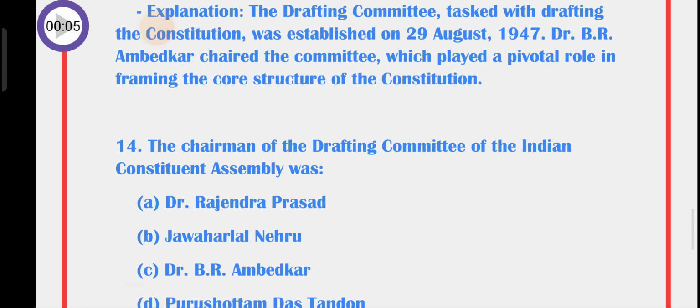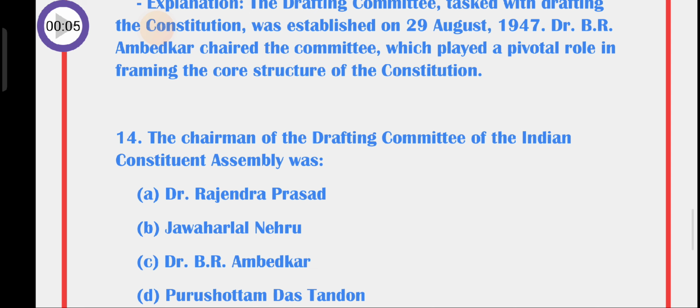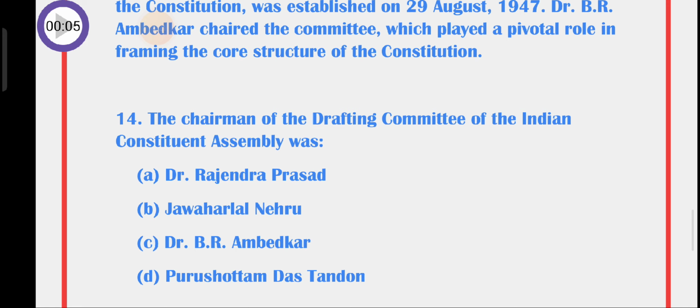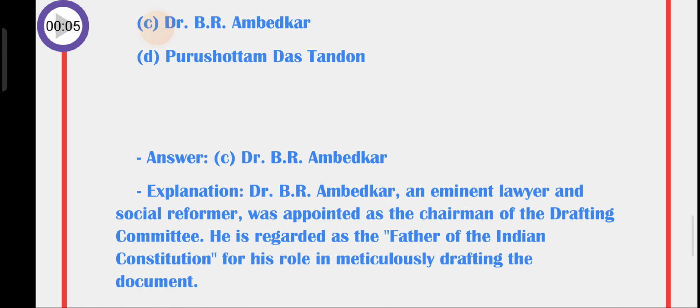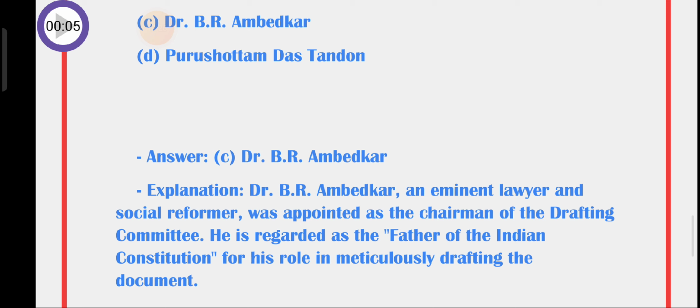Question number 14. The chairman of the drafting committee of the Indian Constituent Assembly was A. Dr. Rajendra Prasad, B. Jawaharlal Nehru, C. Dr. B.R. Ambedkar, D. Purushottam Das Tandon. So the answer is C. Dr. B.R. Ambedkar. Dr. B.R. Ambedkar, an eminent lawyer and social reformer, was appointed as the chairman of the drafting committee for his role in meticulously drafting the document.